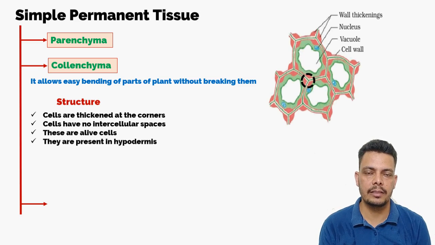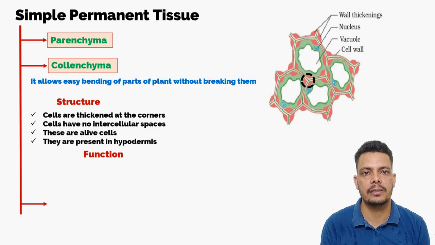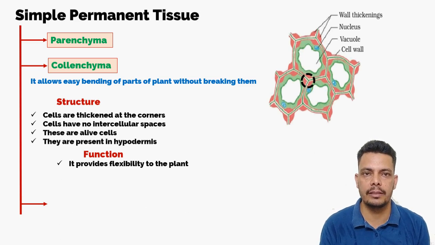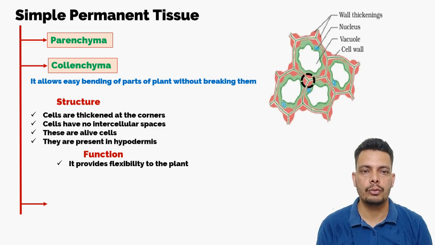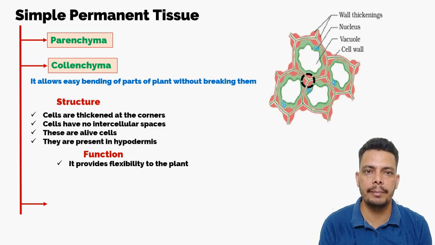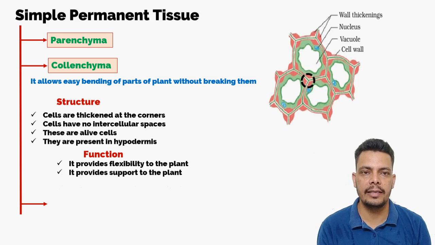So those parenchyma were present in epidermis. These cells are present in hypodermis. Hypodermis means the layer of cells inside the epidermis. So these cells are present in hypodermis, and these are also present in all branches of the leaves and stem. So what is the function of these cells? First, these provide flexibility to the plant. It allows easy bending of the branches and stem of the plant. As you observe in the leaves and branches, without breaking they can bend. So this is the tissue which is responsible for this.